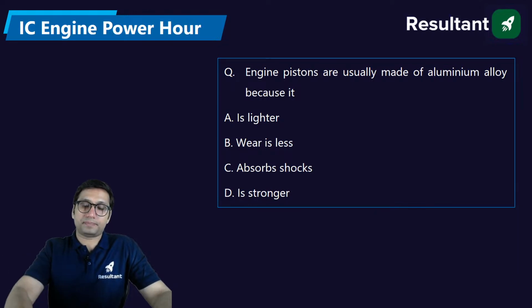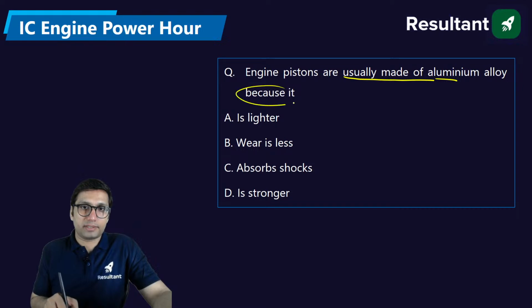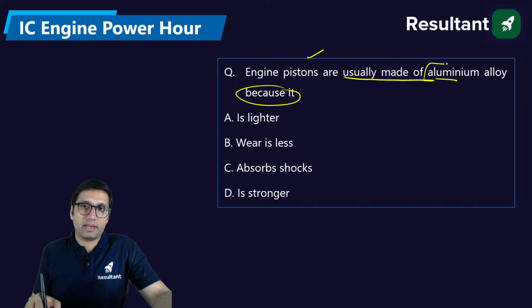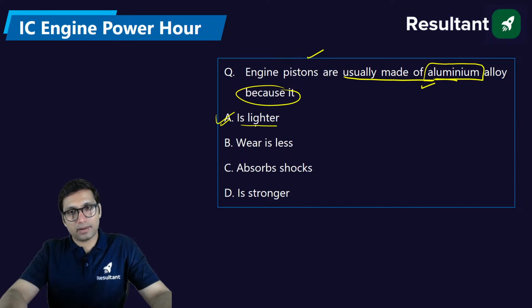Engine pistons are usually made of aluminum alloy. Why are engine pistons made of aluminum alloy? Because it is lighter, its wear will be less, it will absorb shocks, or it is stronger. It is very obvious that pistons are made of aluminum. Aluminum is recognized as a lighter material. So the reason we make pistons from aluminum is because it is lighter.